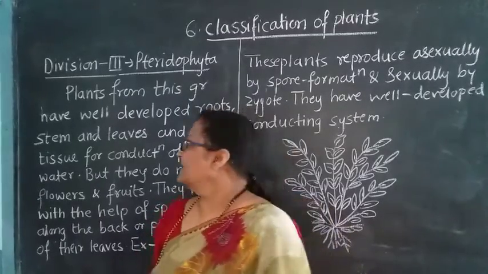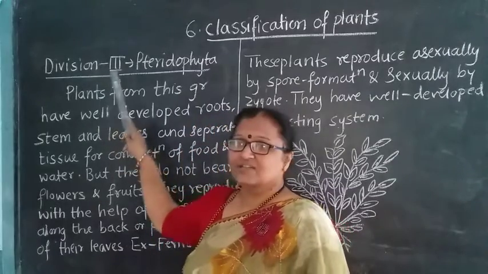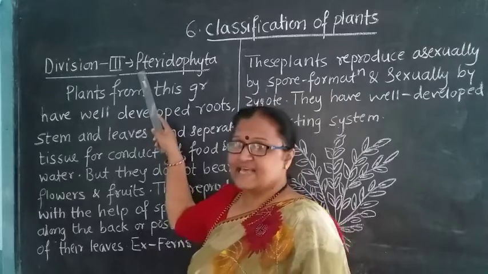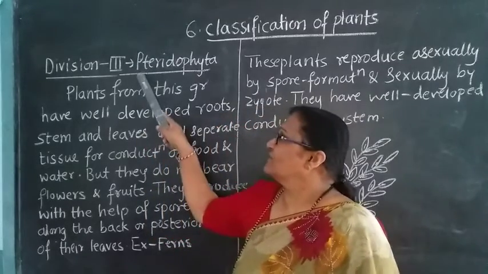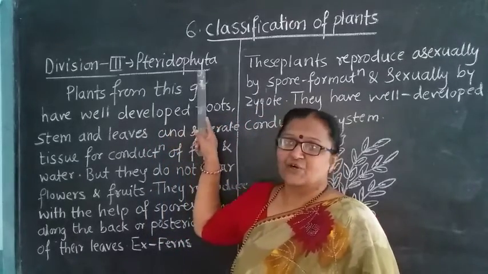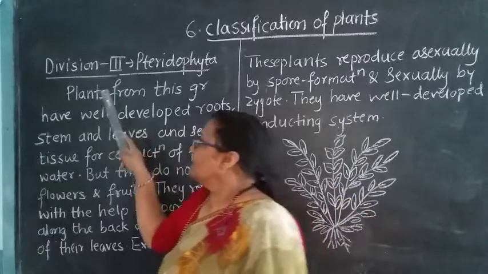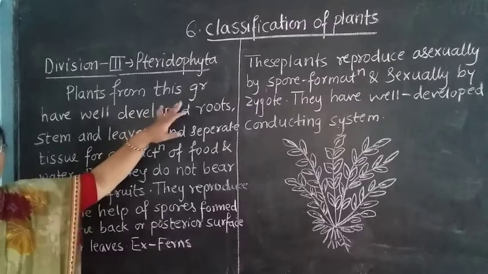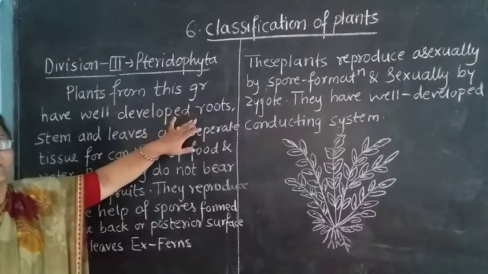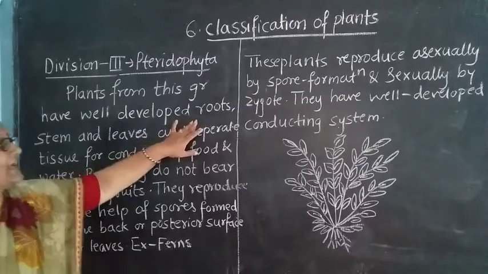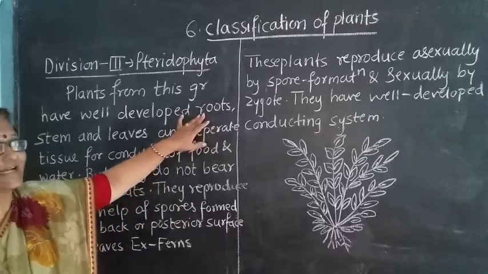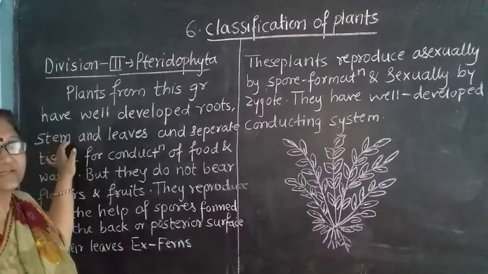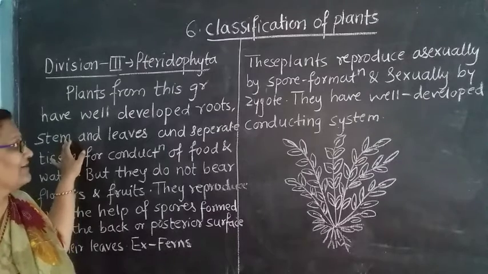So what is there in the Pteridophyta? The third division is Pteridophyta. Here the P is silent, therefore we spell it as Pteridophyta. The plants from this group have well developed roots. That means roots are well developed, and the stem is also well developed.